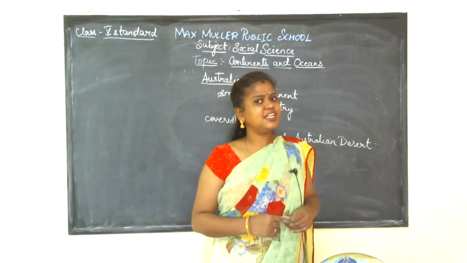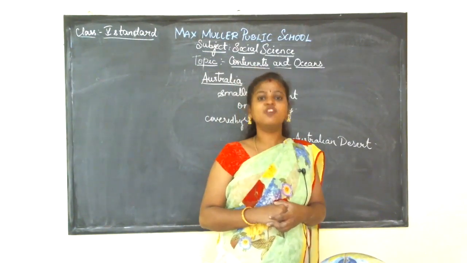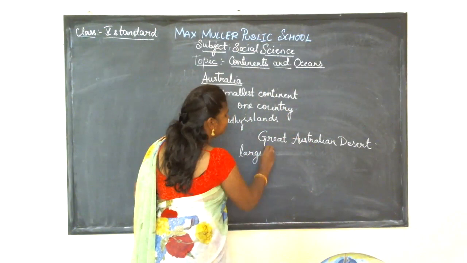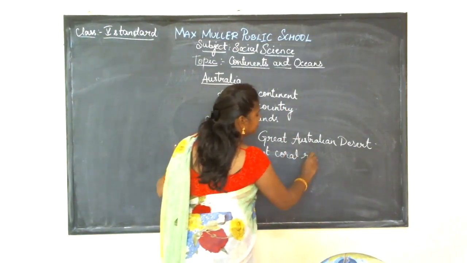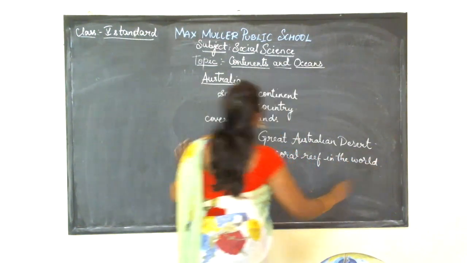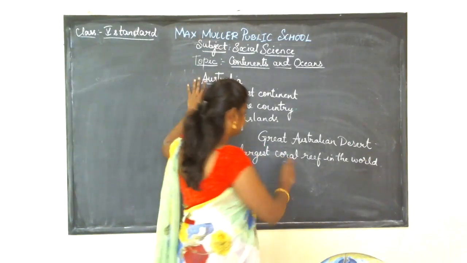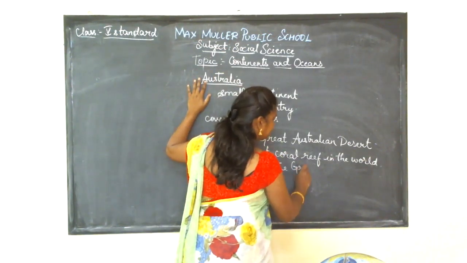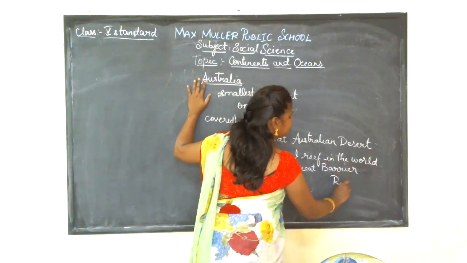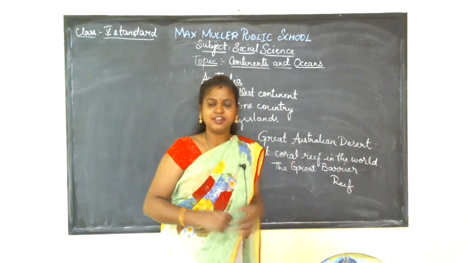Since Australia is surrounded by water bodies, here there is the most beautiful and the largest coral reef in the world, found in Australia. The name of the largest coral reef is the Great Barrier Reef.